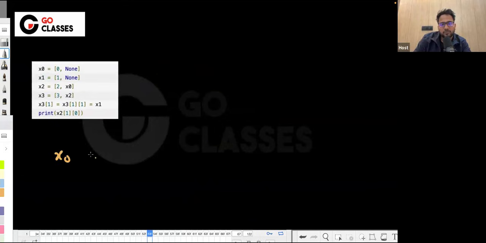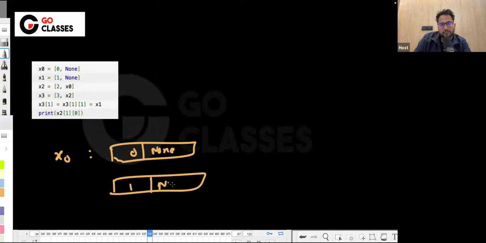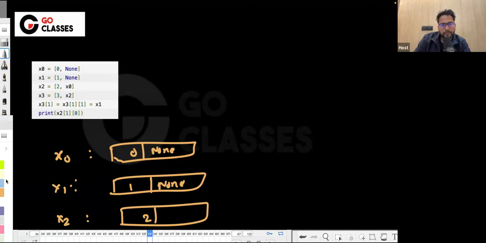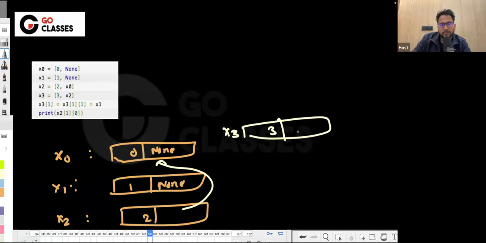See, x0, immediately let me write, is 0 none, x1 is 1 none, x2 is 2 pointing to x0, and x3 is basically 3, and then it is pointing to x2.